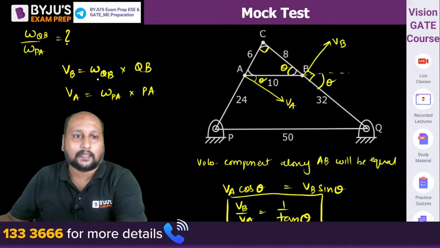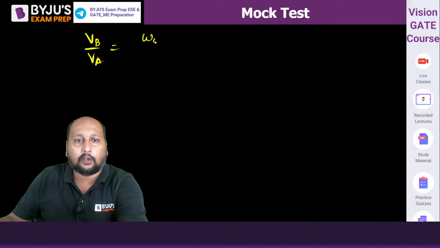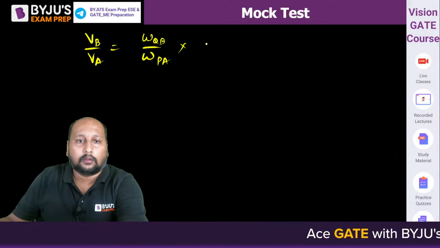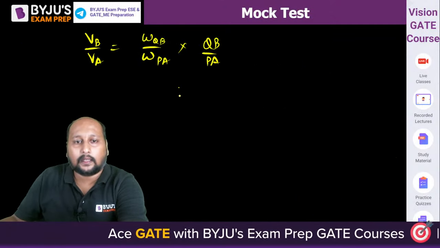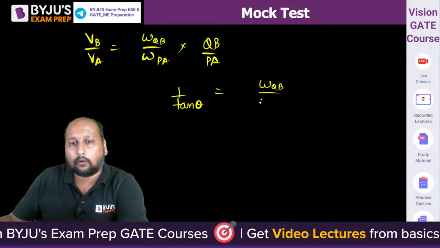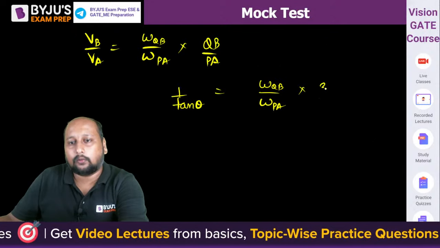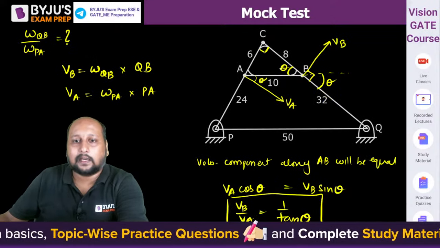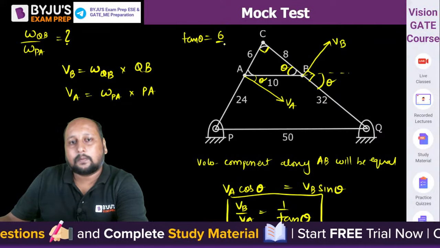Let us take the ratio: VB by VA is equal to omega QB by omega PA into QB by PA, right? What is this? This is 1 upon tan theta. So 1 upon tan theta is equal to omega QB by omega PA into the QB distance, which is 32, and the PA distance is 24. Now what is tan theta? You can clearly see this is 90 degrees.